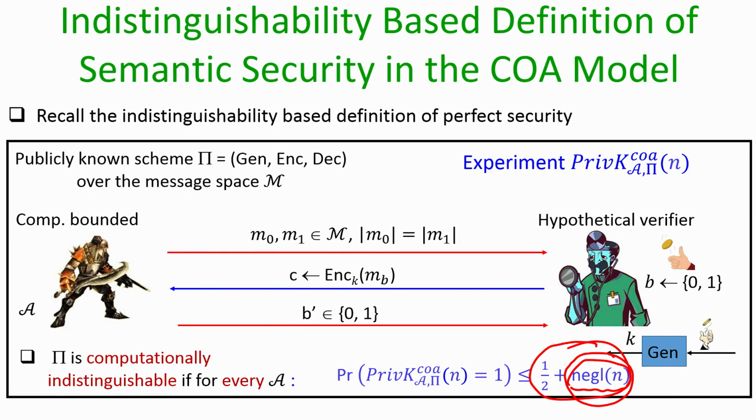So, that is the computationally secure indistinguishability based experiment in the ciphertext only attack model. The essence of what we want to capture through this experiment is the following. Suppose the sender has a pair of messages, say M0 and M1, and the adversary is aware of this, where our adversary is computationally bounded.